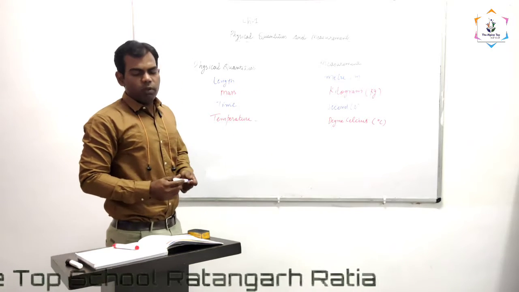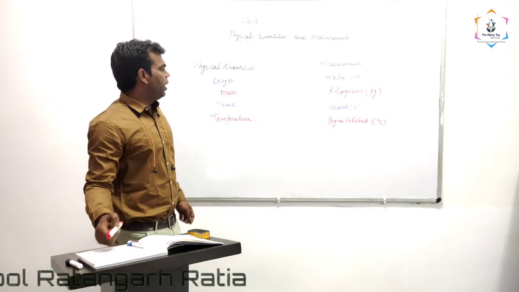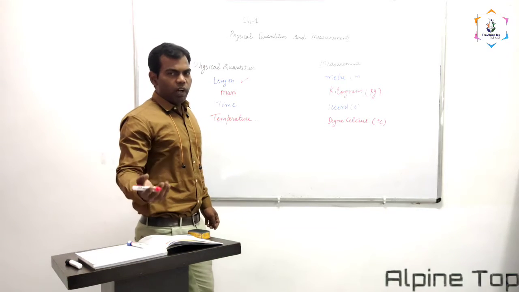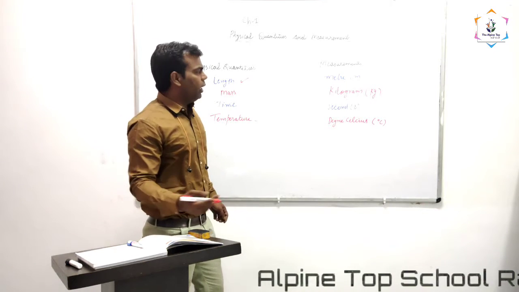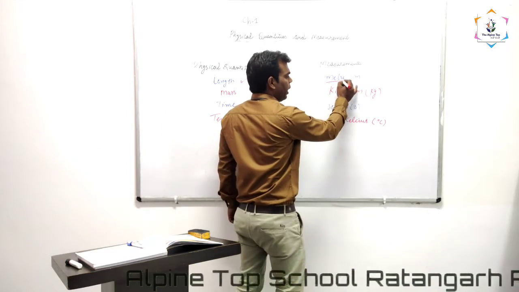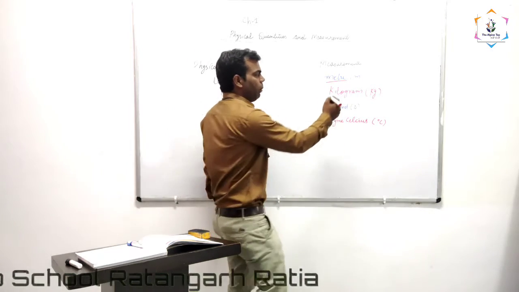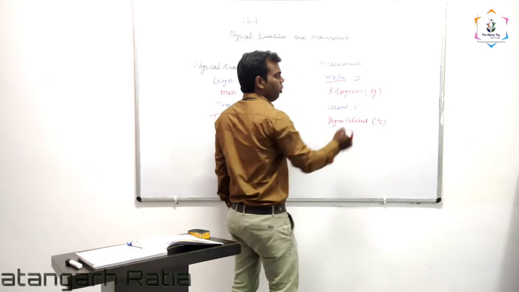We define the physical quantity in some units, like length. We measure the length in meters. And the symbol of meter is small m.